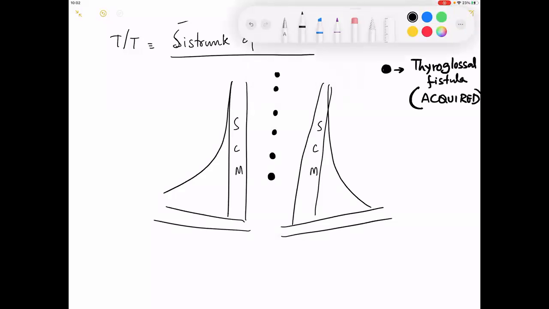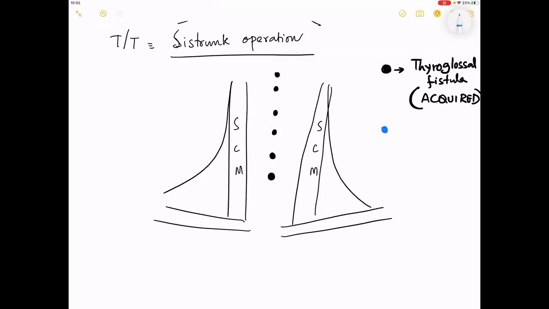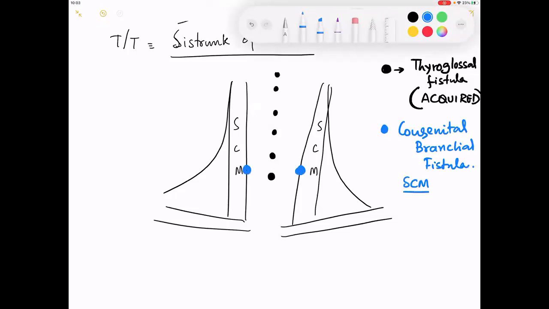Now talk about, with a blue dot, something called a congenital branchial fistula. The reason I made this picture is so that you can understand it for your MCQ world and for your practical purposes. Please see the location of the fistula. In relation to the sternocleidomastoid, how will you describe the location of this fistula?